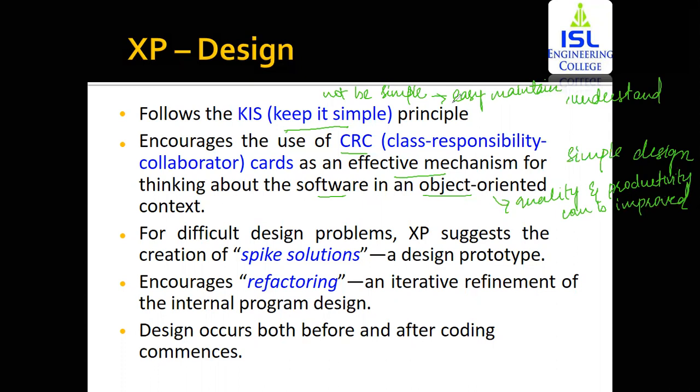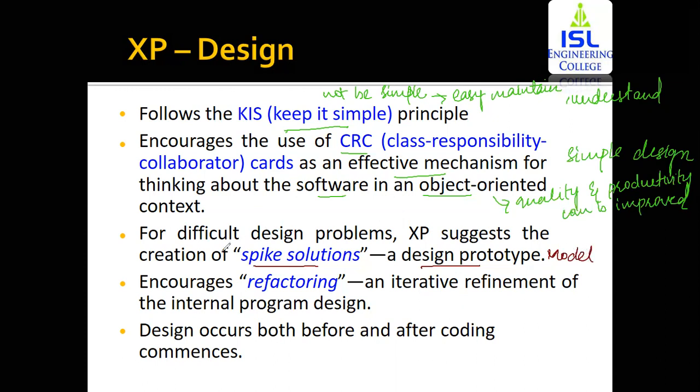The next one is for difficult designs. For difficult design problems, you're going to make use of spike solutions. Now, when are we using spike solutions? When you've got a difficult software to develop. Now, in here, you're going to design a model.